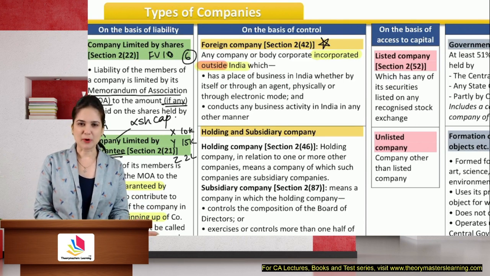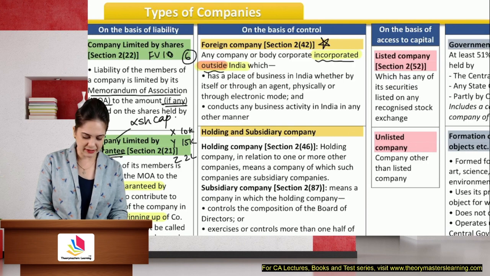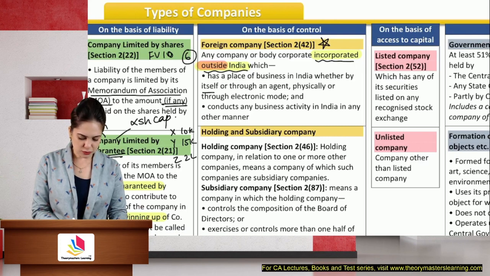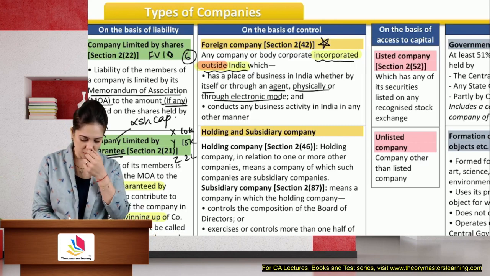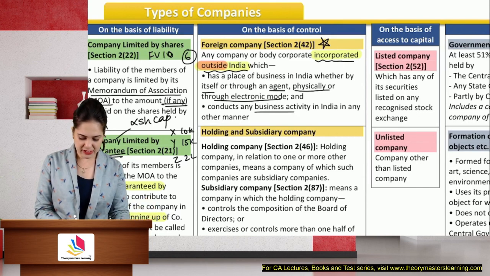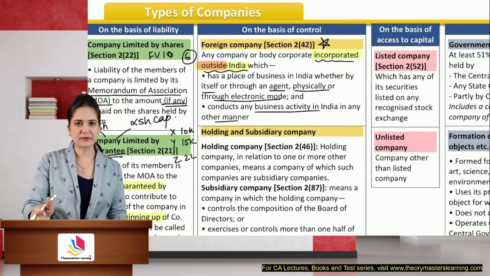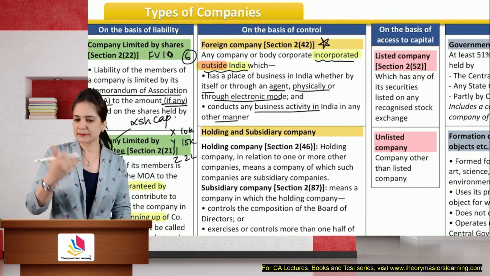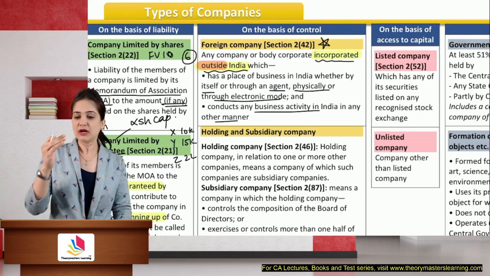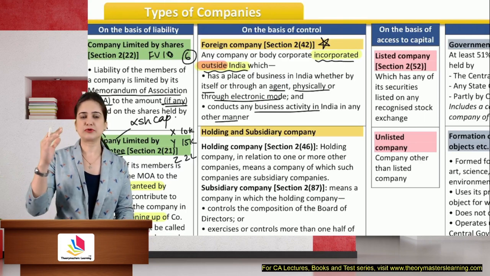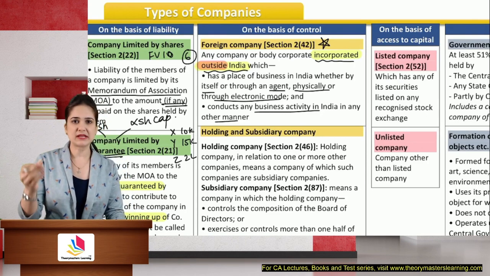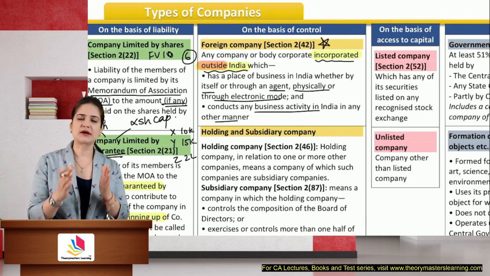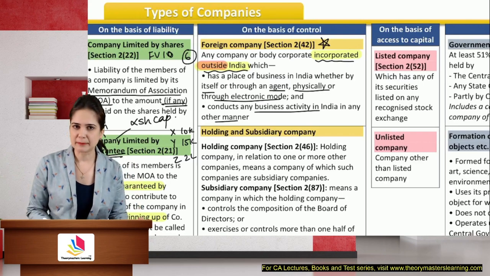Any company or a body corporate which is incorporated outside India, has a place of business in India, whether by itself or through agent, either physically or through electronic mode, and conducts business activity in India, is considered as a foreign company. There are certain provisions which will apply. So if you're doing business in India, either by yourself or through agent, you're physically present, you have a shop or a factory or a warehouse, or you are doing trading, you have some electronic presence like social media, SMS, email, or telemarketing, then you are a foreign company, but the Companies Act will apply.